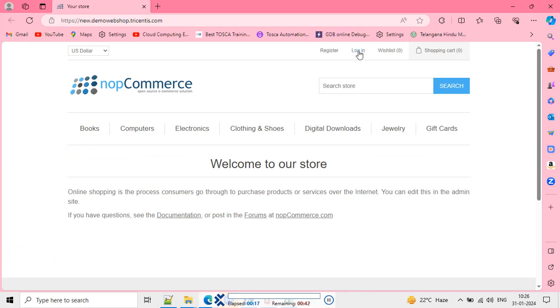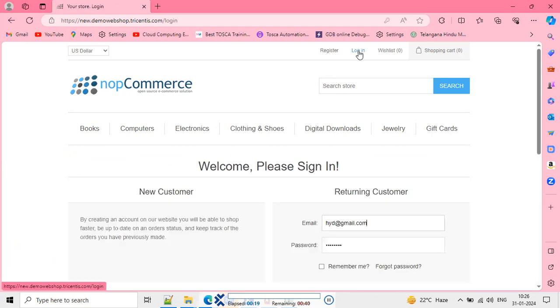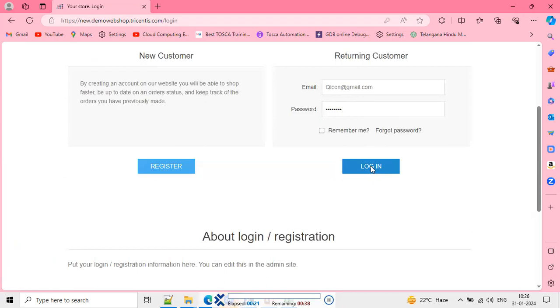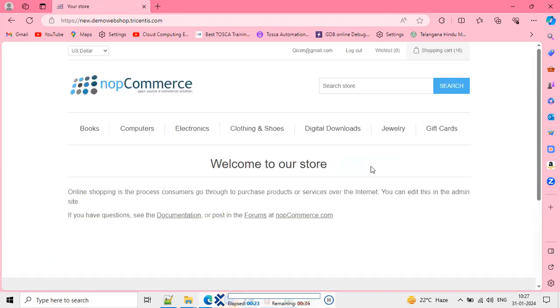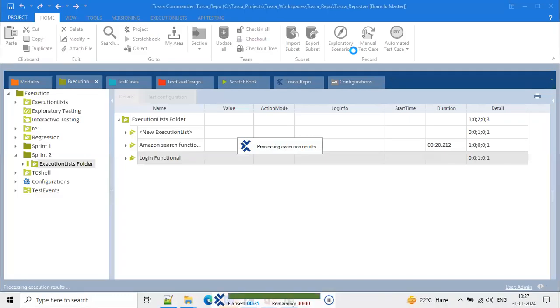So whatever flow we defined at the test case level, it does the execution in that flow only. So successfully executed. And see here the log result as well.